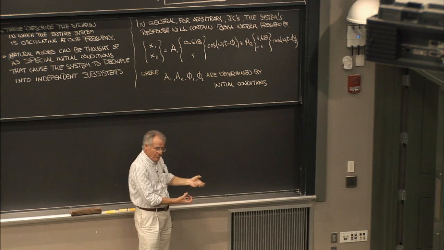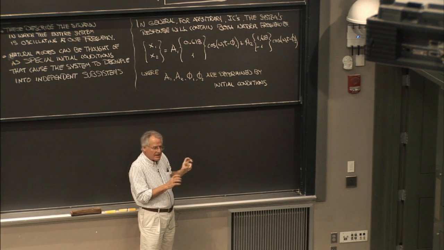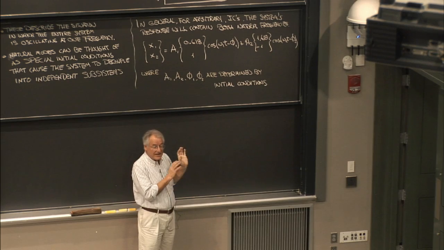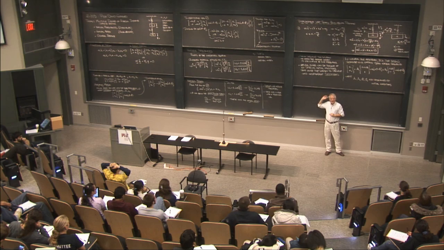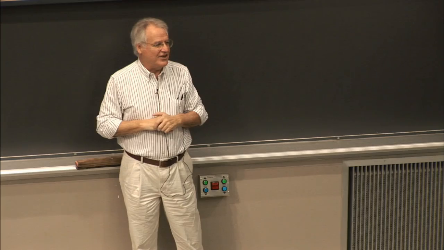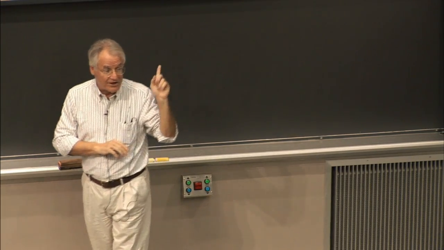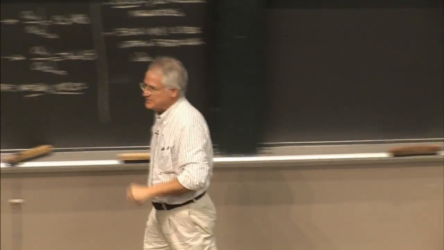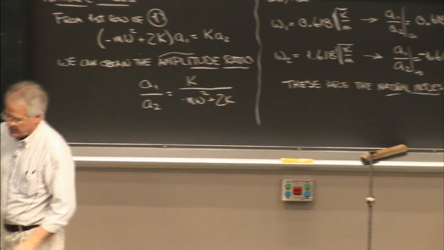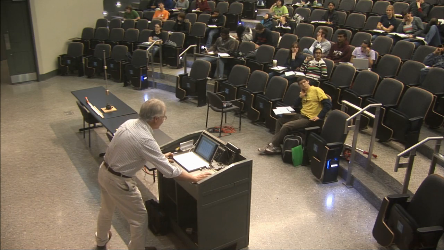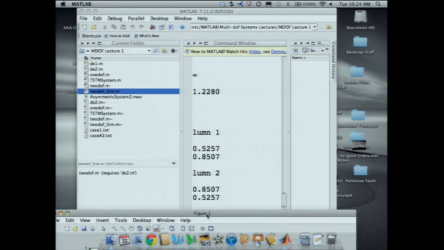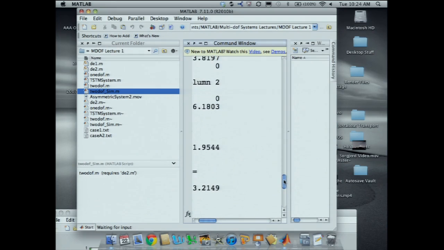You basically used the first natural mode as the initial condition, and sure enough, they oscillate together. They oscillate at the same frequency. Let me just make sure we get the full value out of this. I computed, well, of course you can't see it anymore because our numbers are so big. Well, that's great.